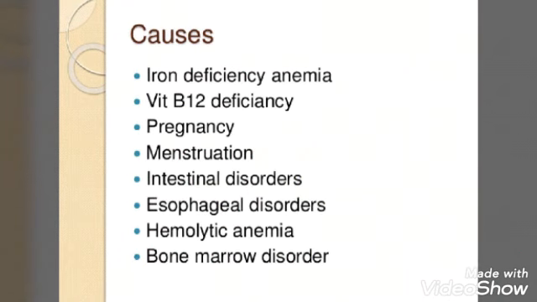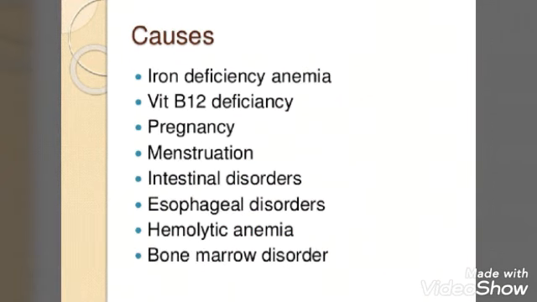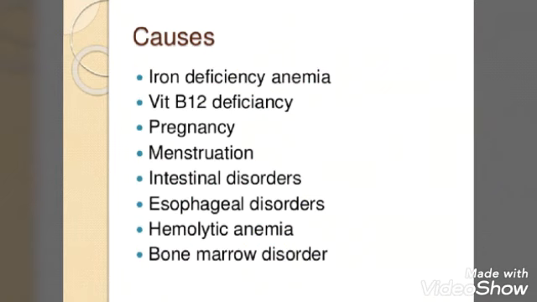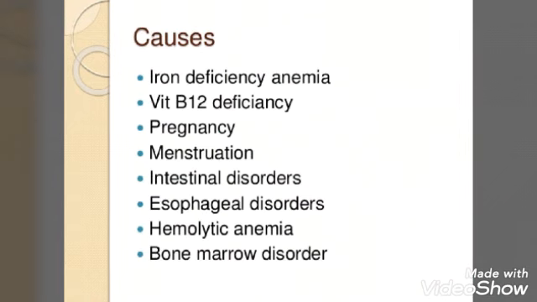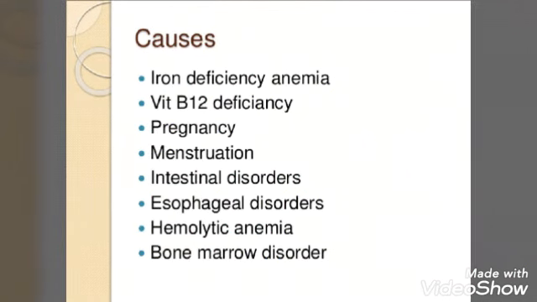Whenever a woman is pregnant, there are chances of her becoming anemic because the body gets a small amount of nutrition, since there is a small baby or embryo inside the womb which the mother nourishes through her blood. Then intestinal disorders: if there are viruses present, they consume the blood inside our body, and so the body can become deficient in blood. And with hemolytic disorders, whenever the person gets any injury, there is more blood loss from the body.